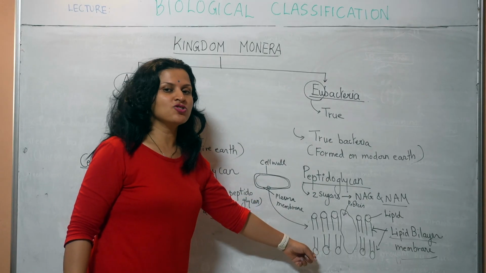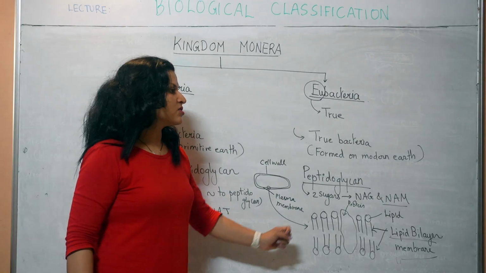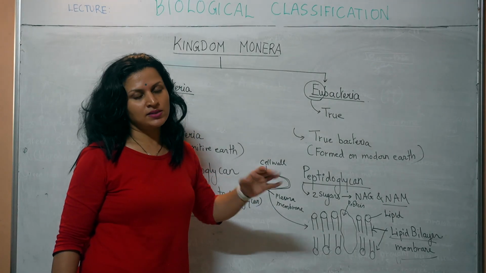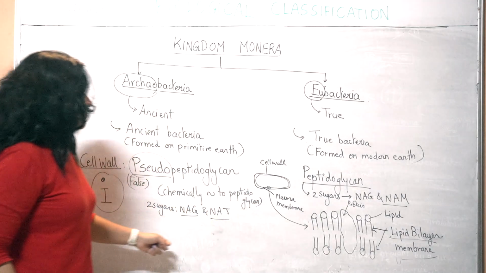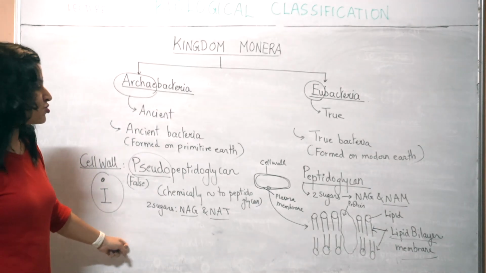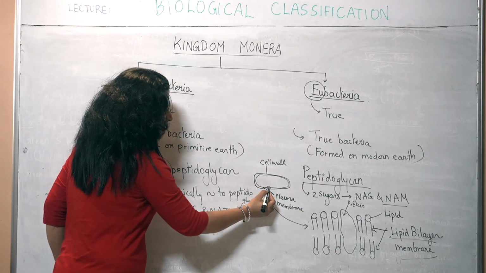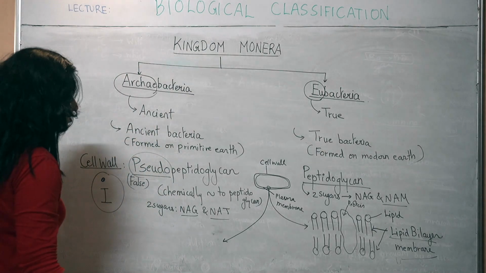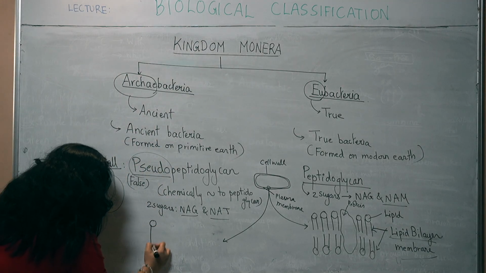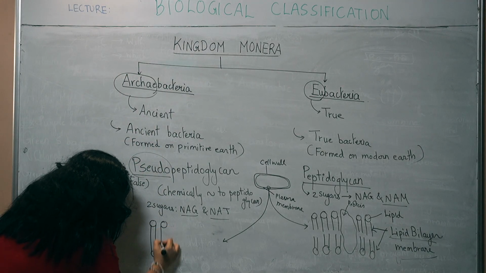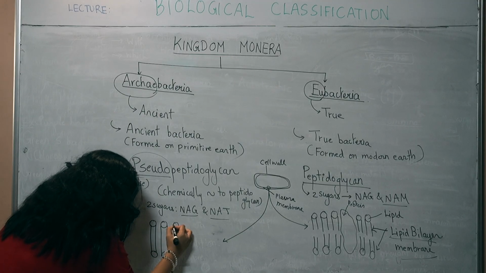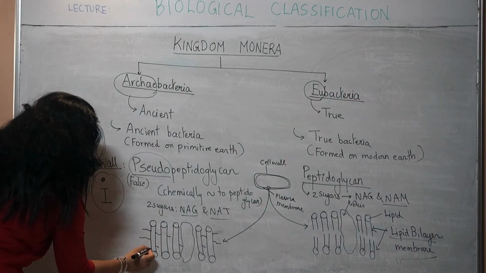This kind of a structure of plasma membrane is also seen in plants and animals, including us. What about archaebacteria? Do they also show the same structure of plasma membrane? Let us have a look. So, their structure will be in this manner. What do you observe?